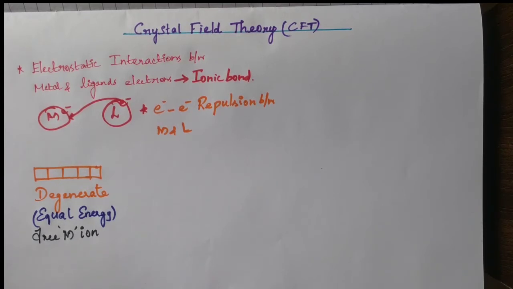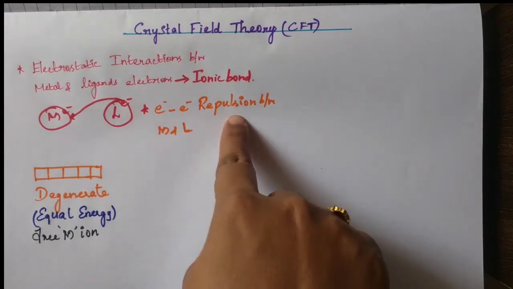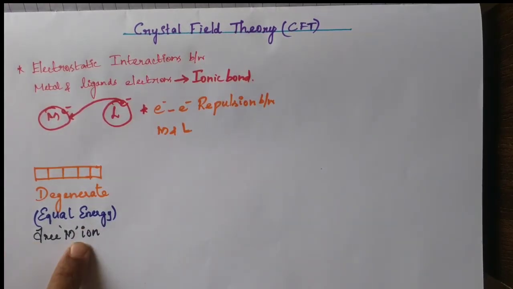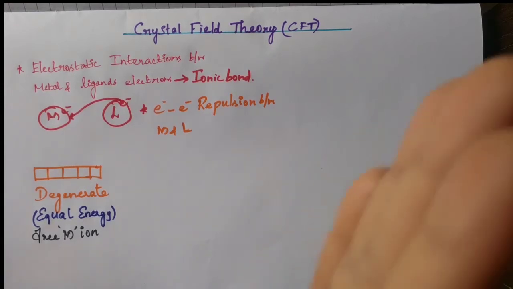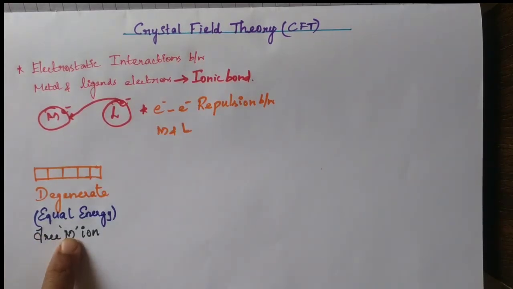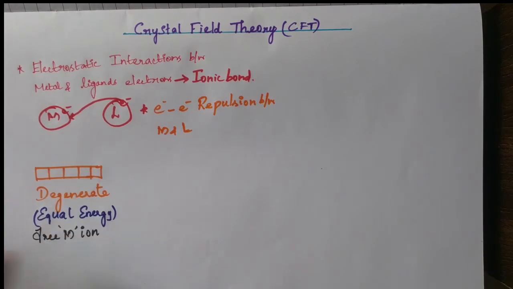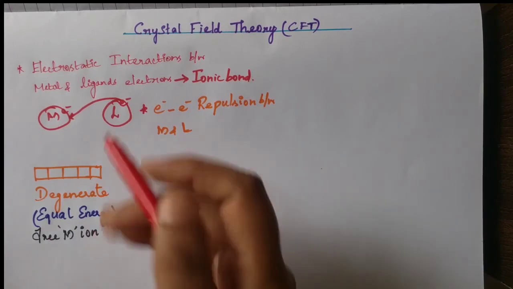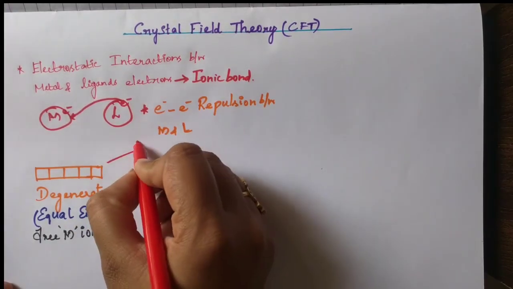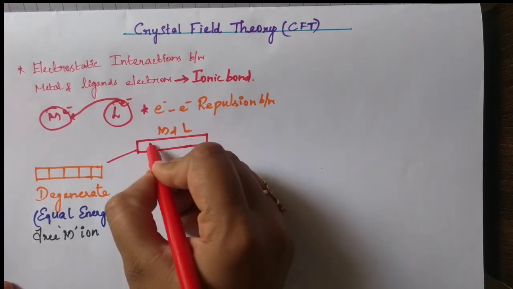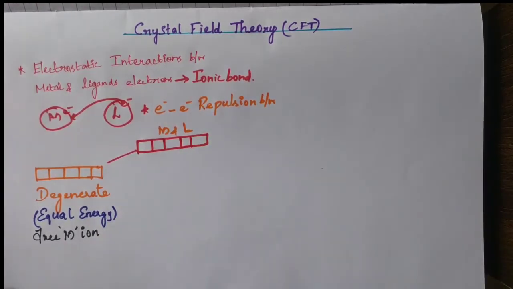But when the ligand approaches, what happens? Electron-electron repulsion takes place. That's why the degeneracy of these orbitals is destroyed. Clear students? When the ligand approaches the metal orbitals, degeneracy is destroyed. How is it destroyed? The energy is lifted. The equal energy of the degenerate orbitals is lifted.